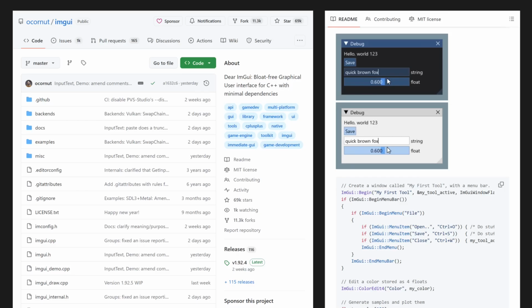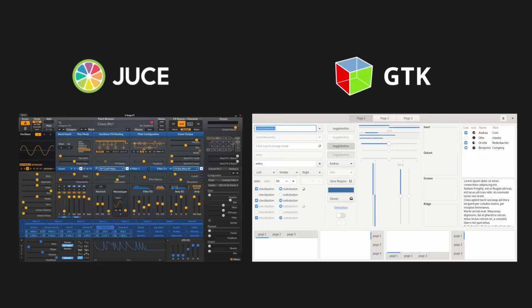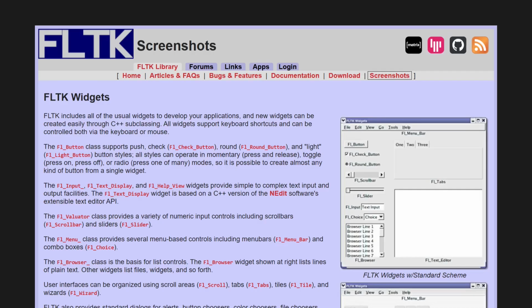If you don't want to build something from scratch with a graphics API, there are a lot of other cross-platform UI libraries and frameworks available for C++, but they're all for different niches. IMGUI is fantastic for creating debugging windows for game engines or simulations, but it's not really meant for user-facing UIs. JUCE is for audio applications and audio plugins. GTK has first-class support for Linux, which is good for Linux, but they don't seem too keen on fixing bugs that occur on Windows. FLTK is another option, but it looks really outdated.